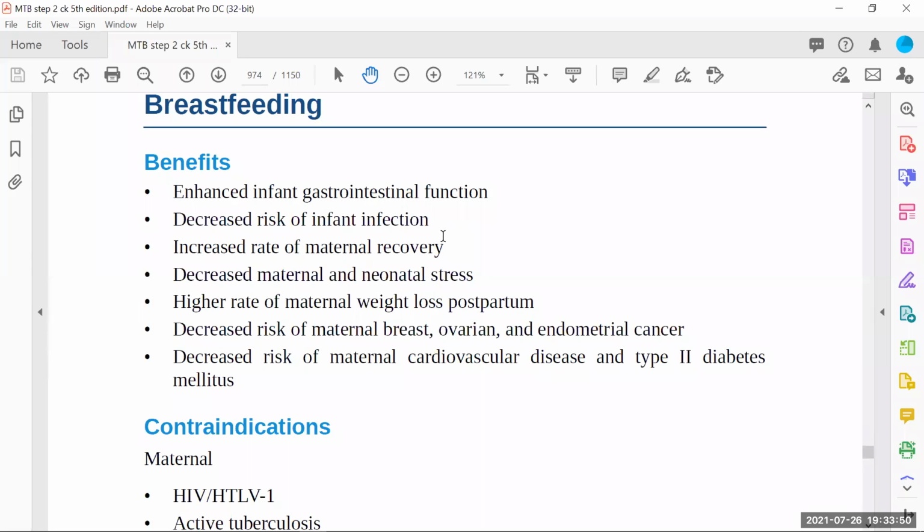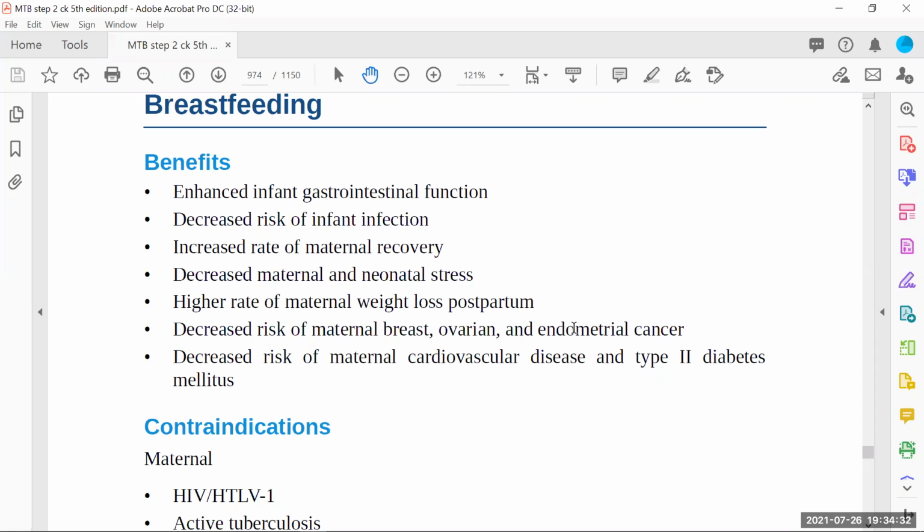So we all know the benefits: it enhances infant gastrointestinal function and decreases the risk of infant infection. Of course, it protects the baby from infection. It has immunoglobulins, especially the maternal feed. There is an increased rate of maternal recovery; the uterus involutes more if the patient breastfeeds her child. There is decreased maternal and neonatal stress, and a higher rate of maternal weight loss postpartum. Weight loss is one of the good things for the mother, especially when they want to involute their uterus, they should go for breastfeeding. And of course, it's the important feed for the baby.